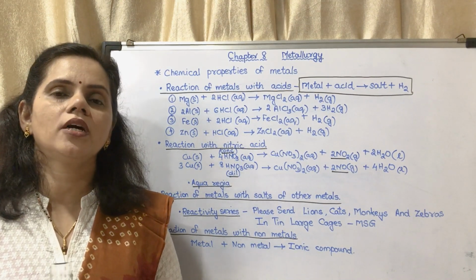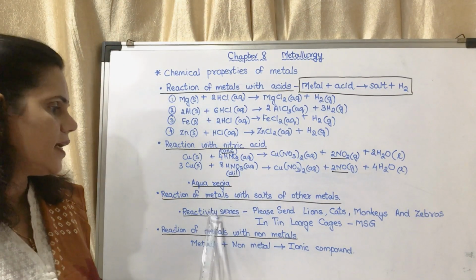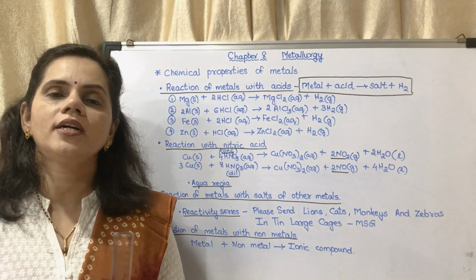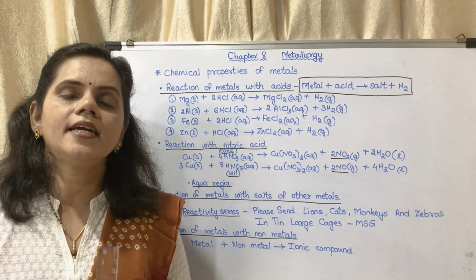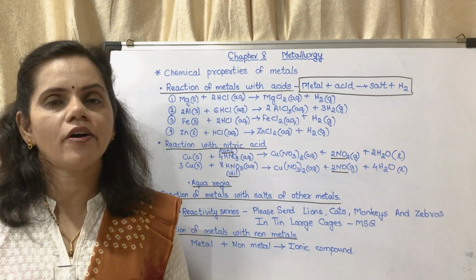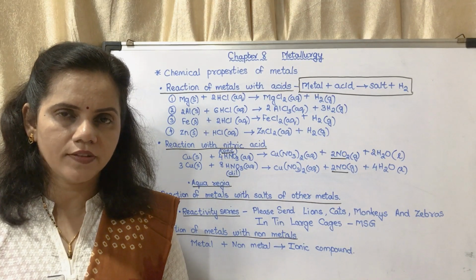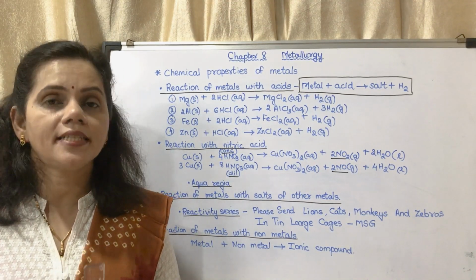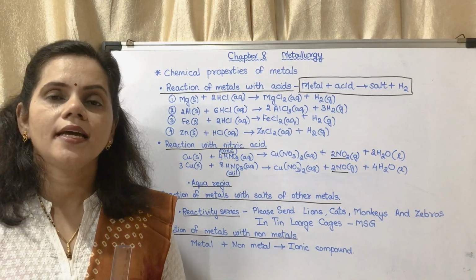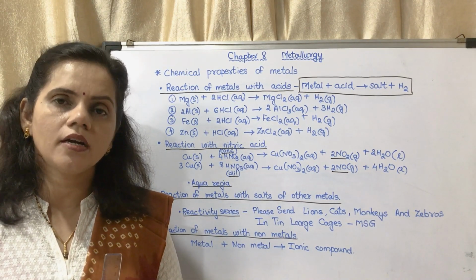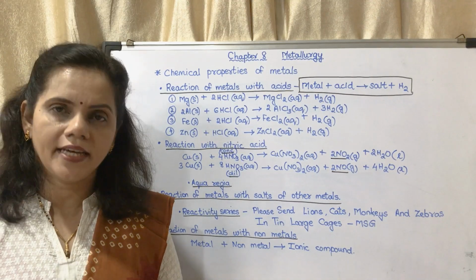Now we are moving on to the next topic, that is reactivity series. It is a very important topic. Now what is reactivity series? It is a series arrangement of elements in the increasing or decreasing order of their reactivity. The metals are arranged in the increasing order or decreasing order of their reactivity.